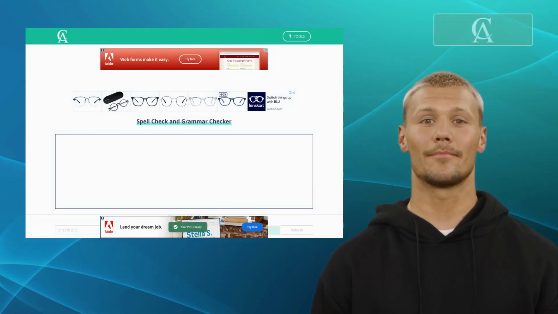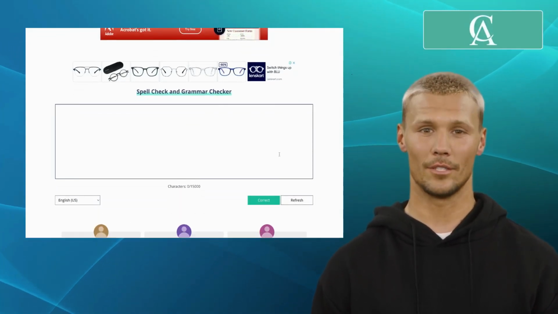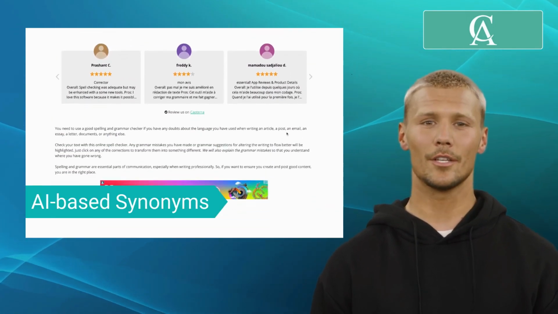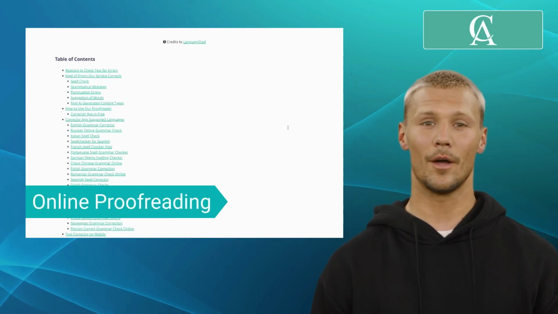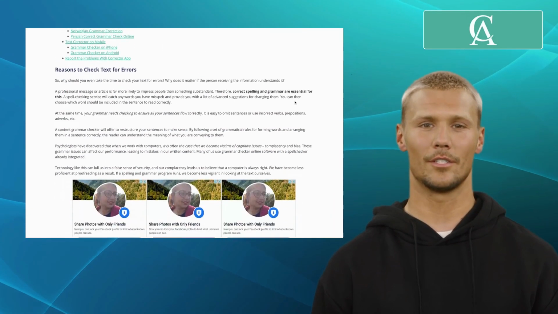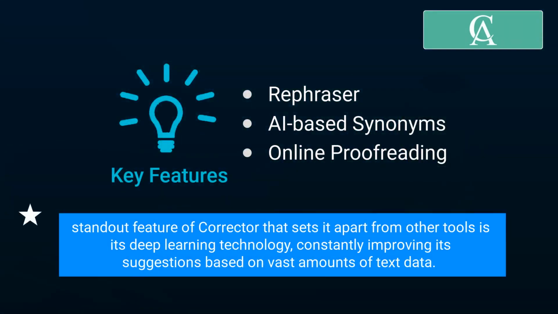Fourth one is Corrector. Corrector is a reliable tool that specializes in proofreading and error detection. It offers features like spelling error detection, suggestion of words, and extensions for different browsers. It meticulously analyzes your text, highlights the potential issues, and offers appropriate corrections. And the standout feature of Corrector that sets it apart from other tools is its deep learning technology, constantly improving its suggestions based on vast amounts of text data.